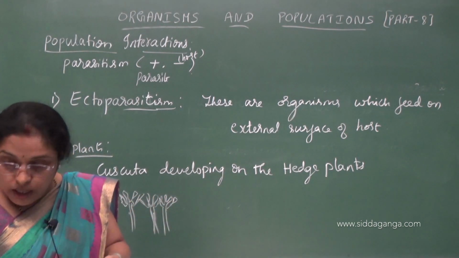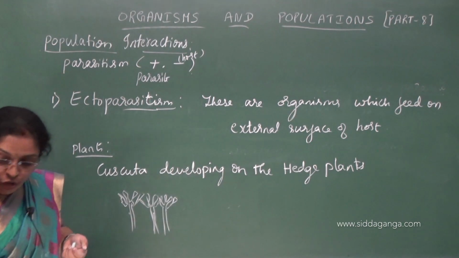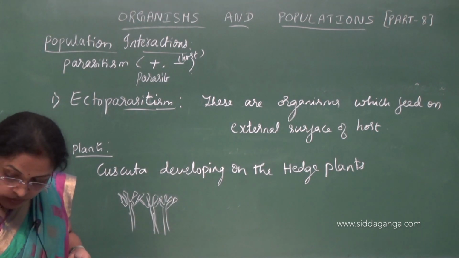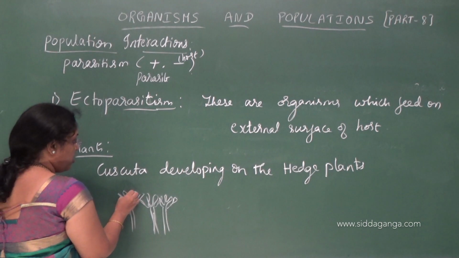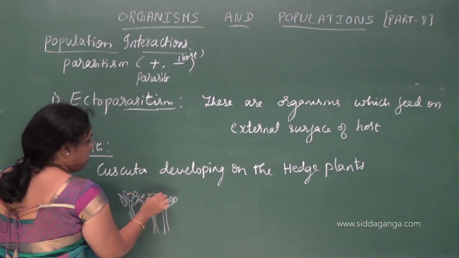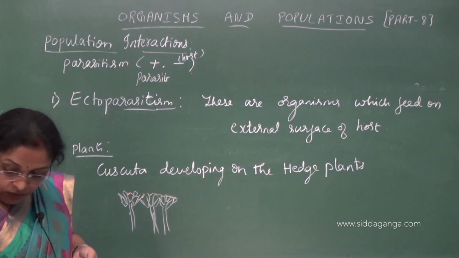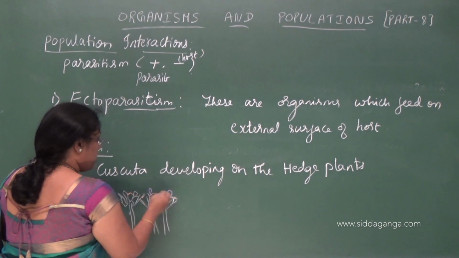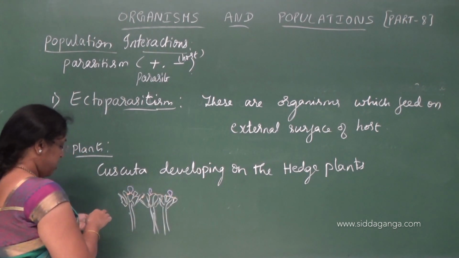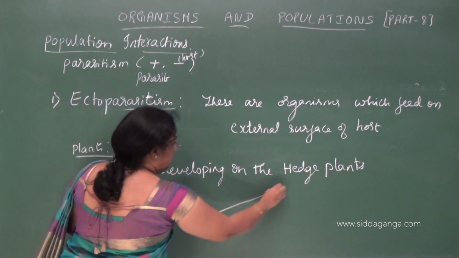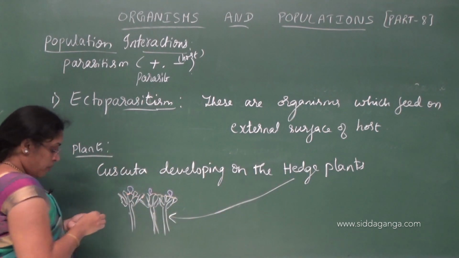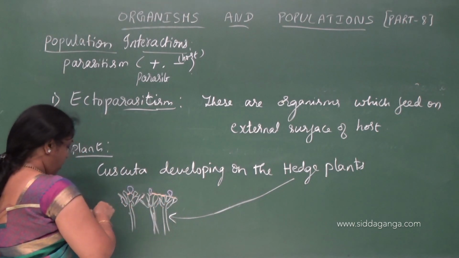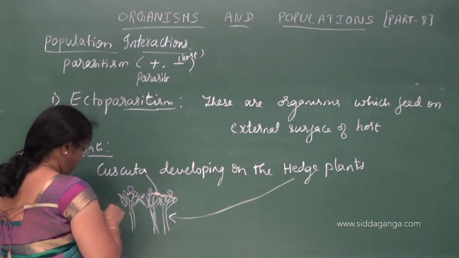On this we see the development of a plant called Cuscuta. So they are Cuscuta plants, and on that we see only flowers. These are the host plants, and what I am writing in orange color is the Cuscuta plant having flowers.